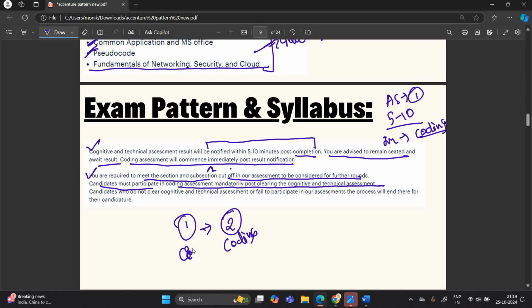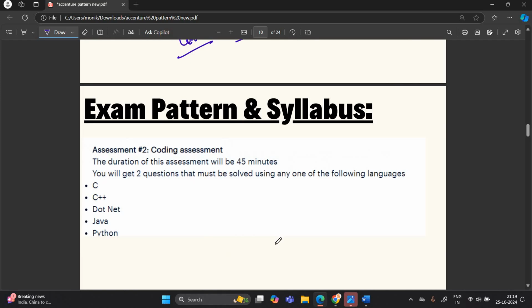First is your cognitive assessment, second is coding, third is communication, and fourth is your interview. This is the process. So there is a coding assessment. The duration of the coding assessment will be 45 minutes. You will get 2 coding questions. C, C++, .NET, Java, Python will be there.